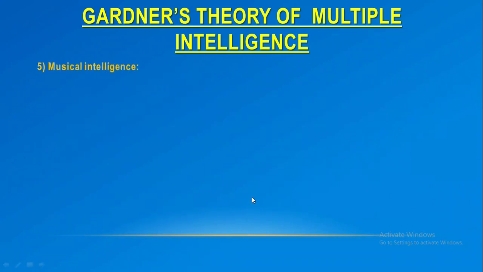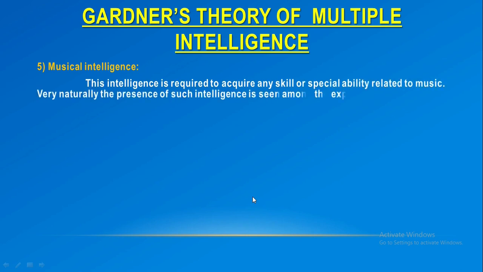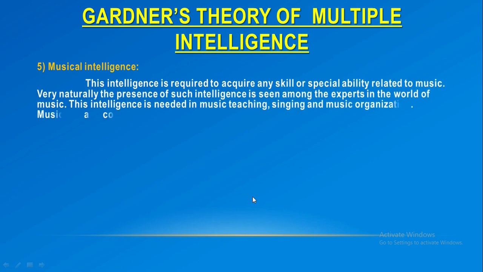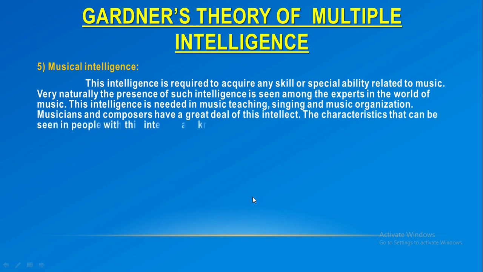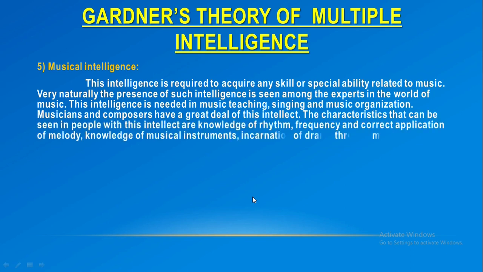Next, musical intelligence. This intelligence is required to acquire any skills or special ability related to music. Very naturally, the presence of such intelligence is seen among the experts in the world of music. This intelligence is needed in music teaching, singing, and music organizations.